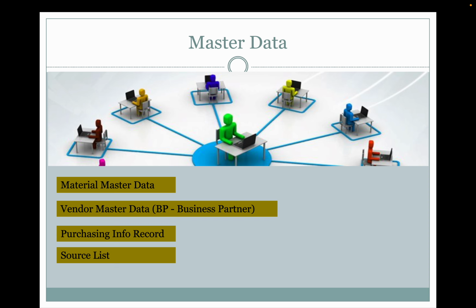The source list has all the suppliers information for a particular product. What is the purchase info record?